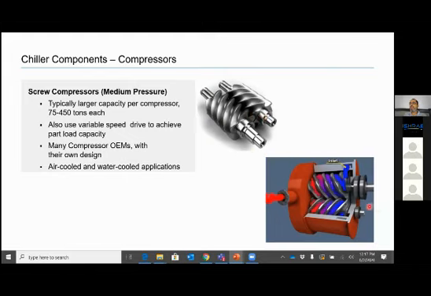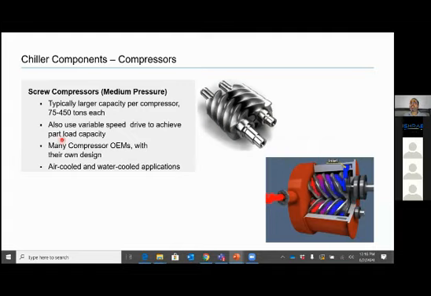Like this, refrigerant enters from here and gets trapped and gets discharged from here. Right? So you can say this is discharge port and these are suction ports, inlets. So this gas is getting sucked at a low pressure and getting converted into high pressure. So blue is becoming red when it gets discharged.